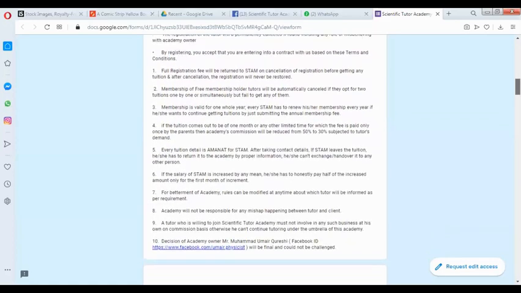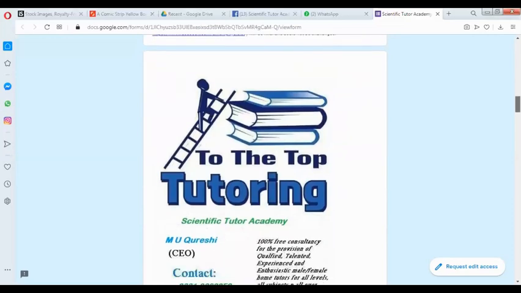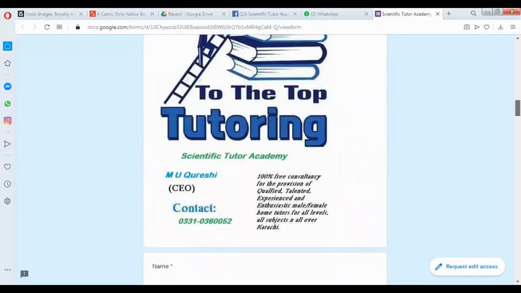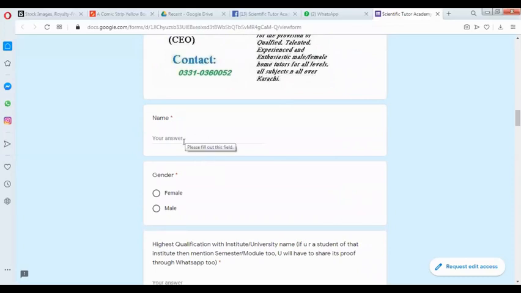After going through all these rules, one more thing is very important: if the tuition comes out to be of 1 month to 2 months, the commission will be reduced from 50% to 30%, subject to the tutor's demand. Now the form rules are over. Major rules I have already told you. So now I'm filling a specimen form for you.